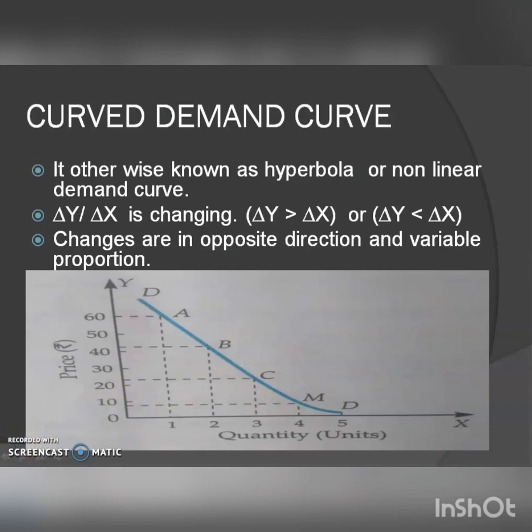From this we can understand that if delta y divided by delta x is equal to 1, it is a linear demand curve. Then if delta y divided by delta x is greater than or less than 1, it is known as a curved demand curve. Okay students, I hope you understood this topic. That was today's topic. Today we have discussed the shape of the demand curve, and why it is linear and why it is curved.